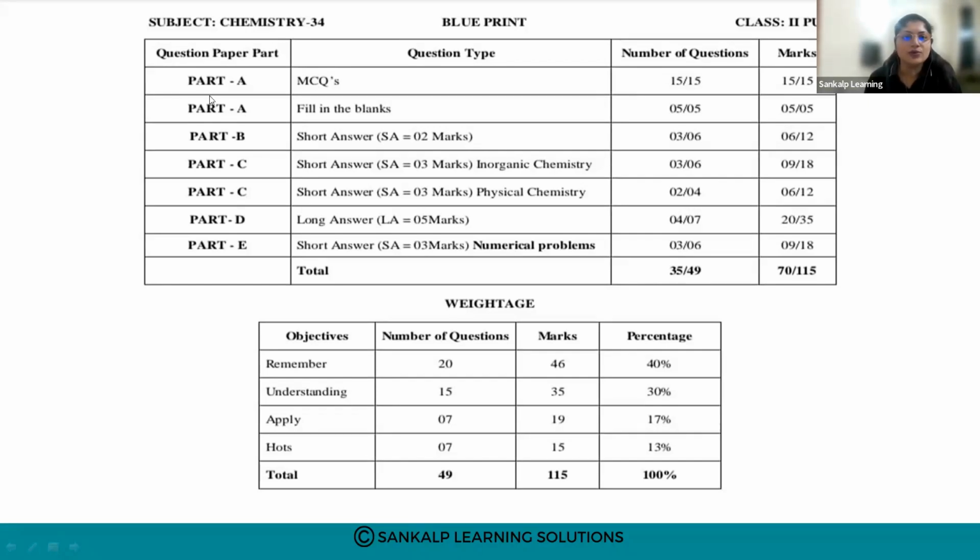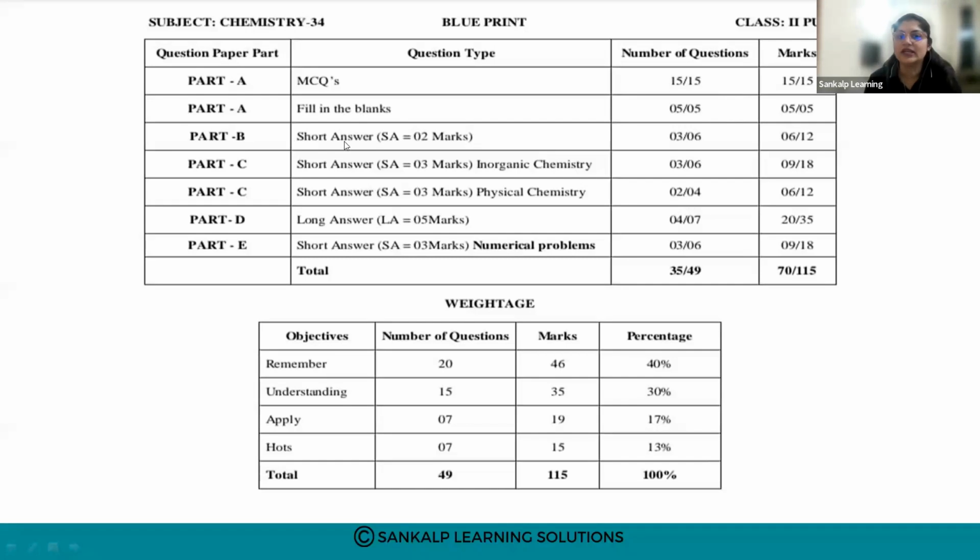Part A consists of your MCQs. The number of questions asked will be 15, and each MCQ will be for 1 mark, so 15 marks. According to the blueprint, we are going to see from which chapter the MCQs and the fill in the blanks will be coming. Part A also has fill in the blanks for 5 marks: 5 fill in the blanks for 5 marks.